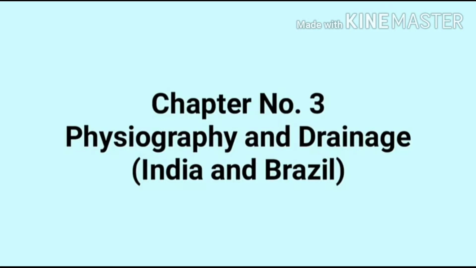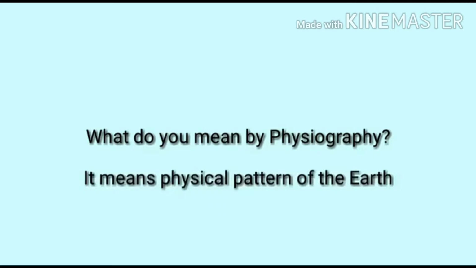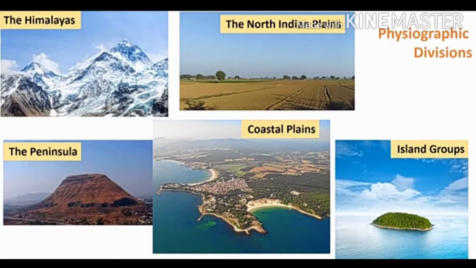Today we'll start chapter number 3, Physiography and Drainage of India and Brazil. Students, what do you mean by physiography? It means physical patterns of the earth. Students, let's see, the physiography of India means landforms which are available on the earth. In India, we have 5 major physiographic divisions: the Himalayas, the North Indian plains, the peninsula, the coastal plains and island groups. We'll see one by one.